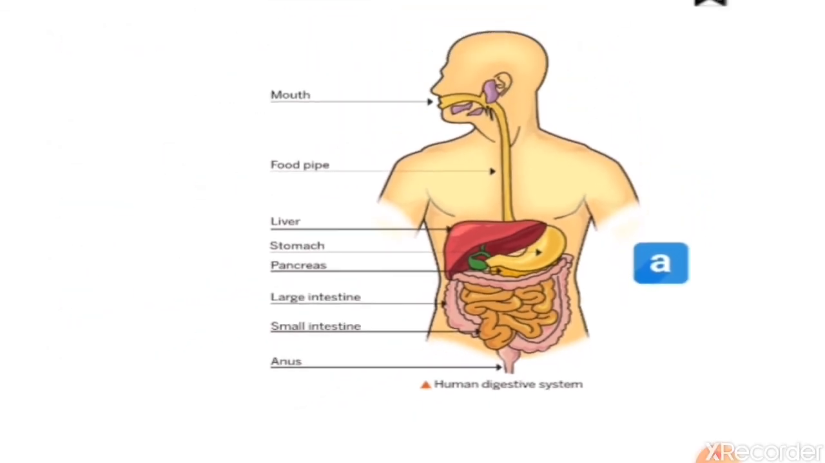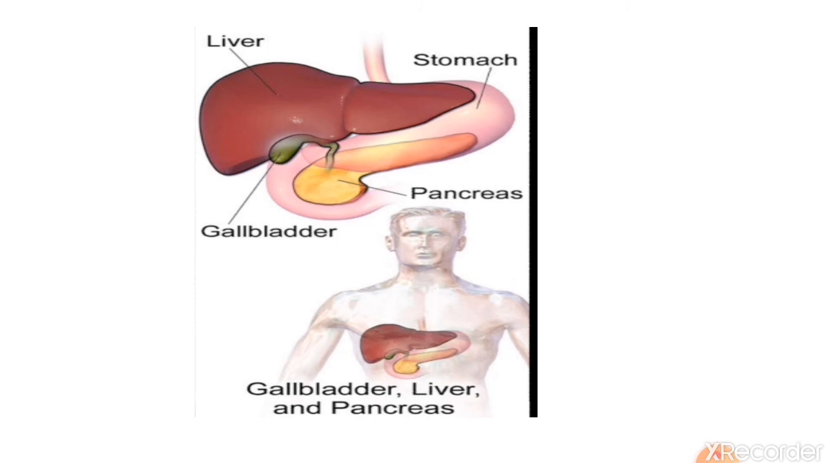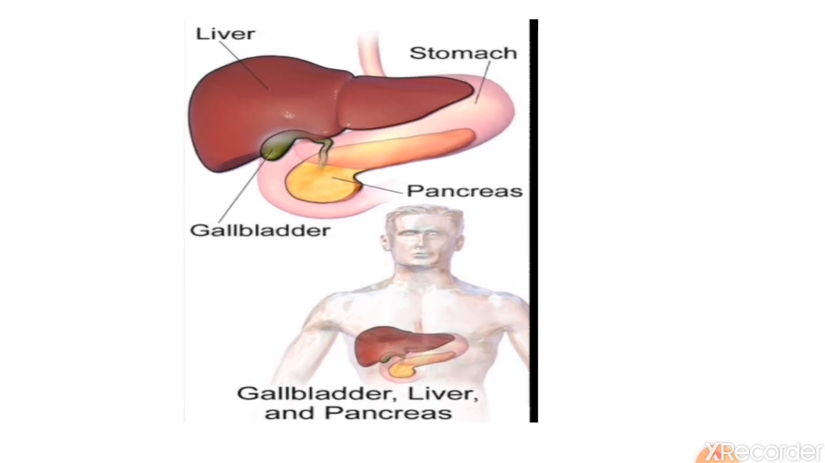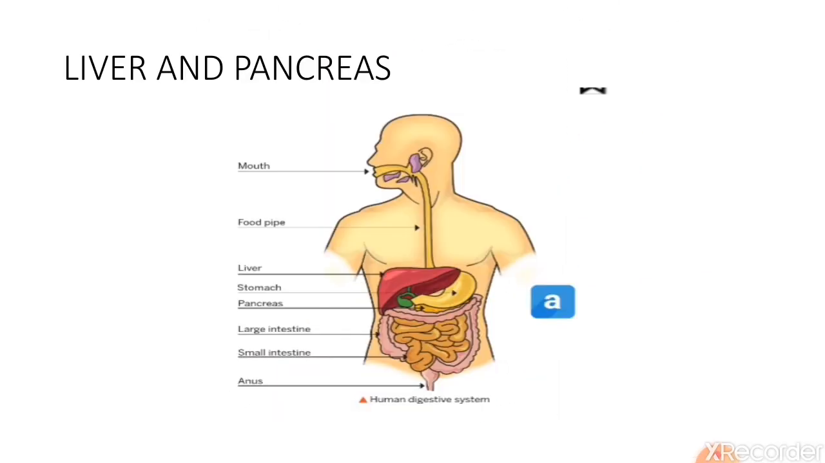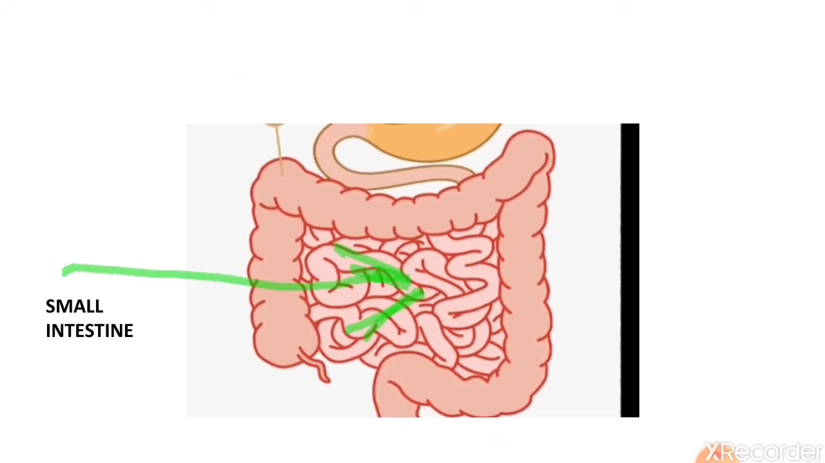I'll show you another picture. You can see here clearly liver and pancreas. Liver produces a digestive juice called bile. Here the food gets completely digested with the help of intestinal juices from liver and pancreas. So what happened in small intestine? In small intestine, the liver and pancreas secrete their juices and it helps to digest the food completely inside the small intestine.